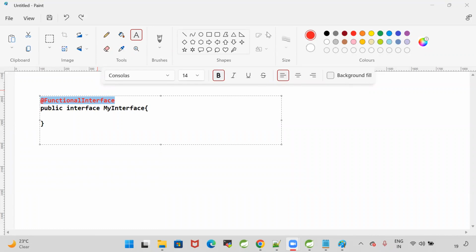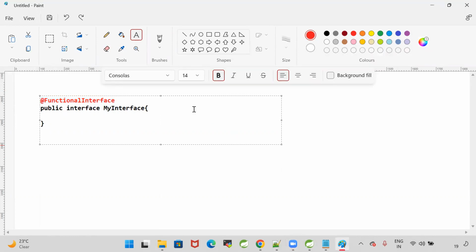Understood my point? When I write this annotation at the interface level, what will happen? The compiler will check that this interface has only one abstract method or not. If the interface has more than one abstract method, or if it does not have any abstract method, then compilation will fail for our interface.